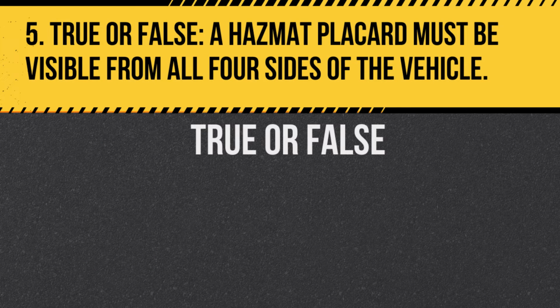Question 5. True or false? A hazmat placard must be visible from all four sides of the vehicle. Answer: true. Placards must be displayed on all four sides to ensure visibility.